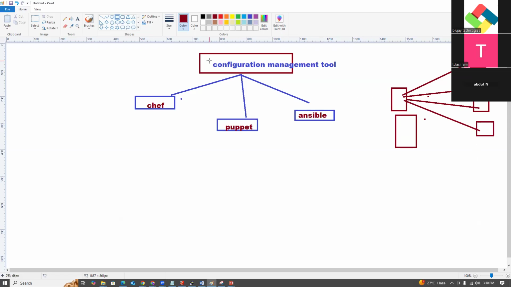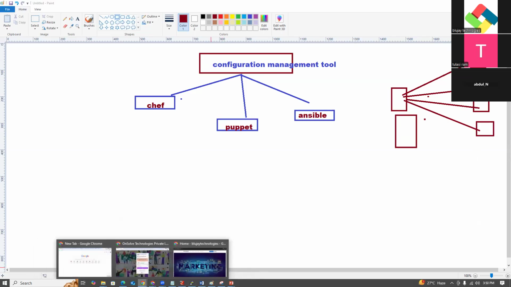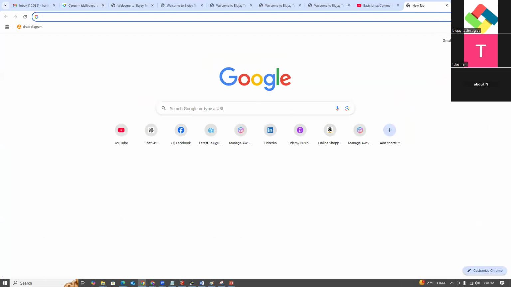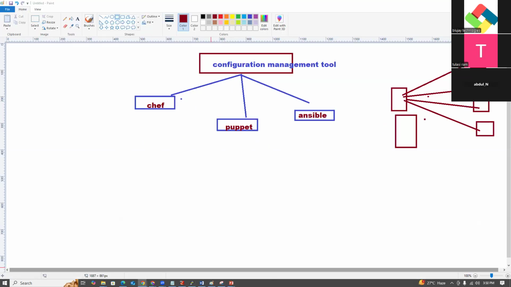The repetitive task. What is that, guys? A repetitive task: I want to log into each and every server and install Java, download Tomcat, or install Apache.